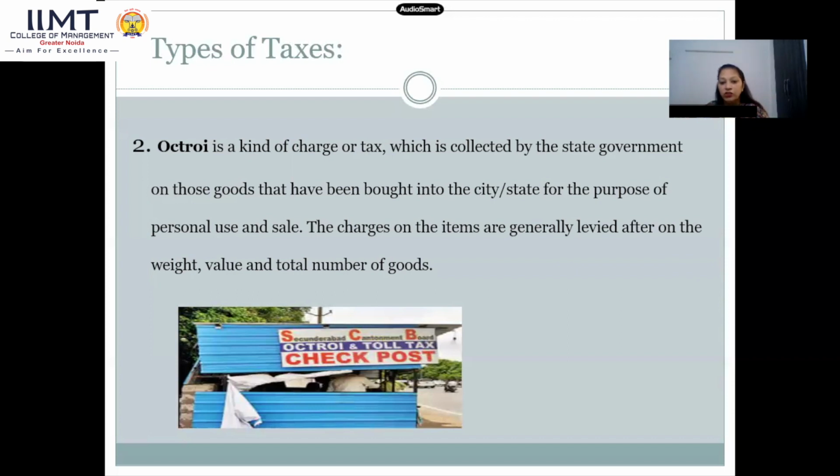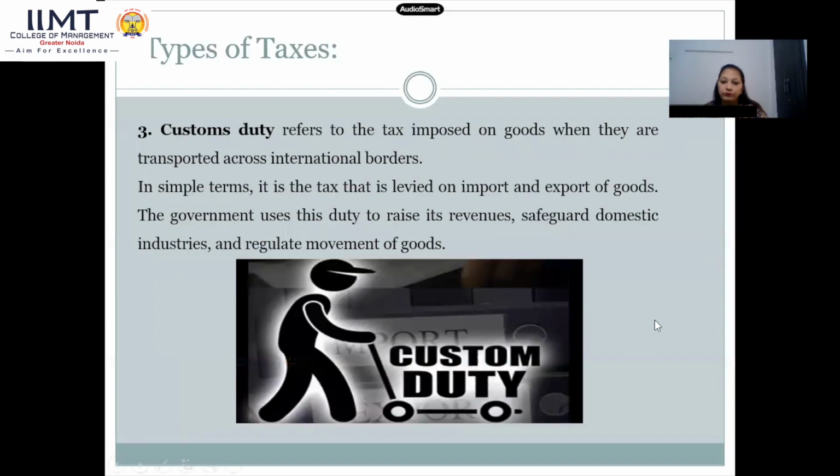As you see, charges on the items are generally levied on the weight, value, and total number of goods. How many goods you are having, what the weight of that particular goods is, and whether you bought those goods for personal use or for sale. All these things really matter.